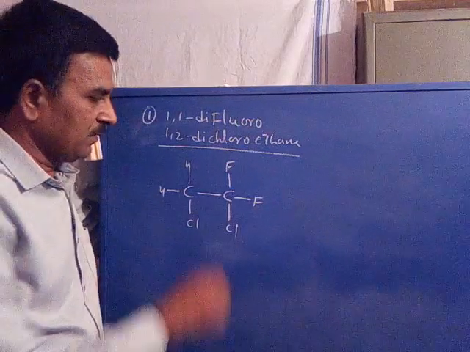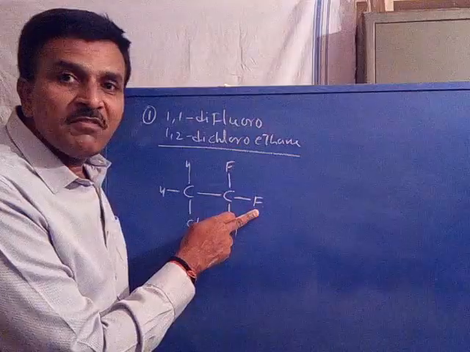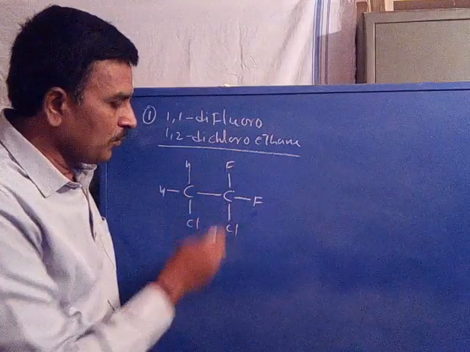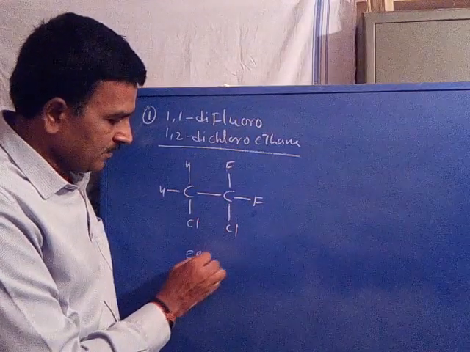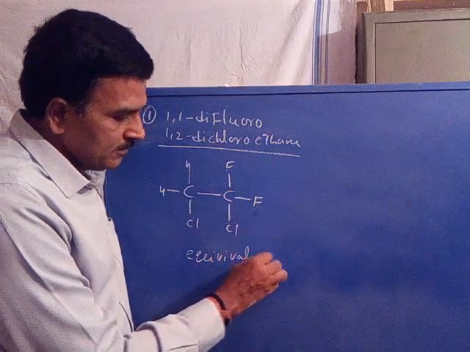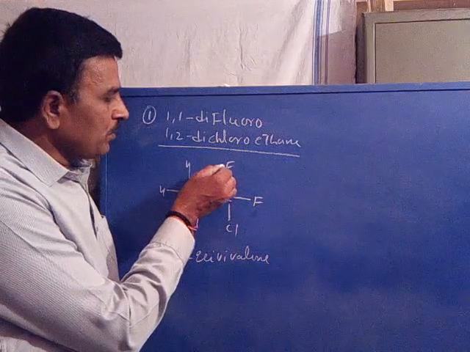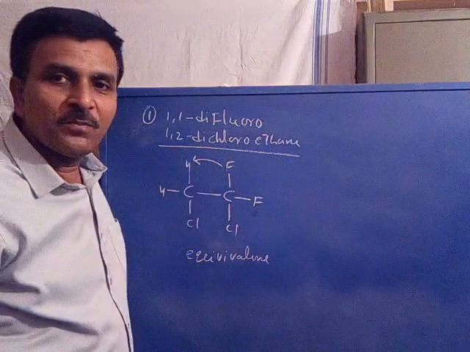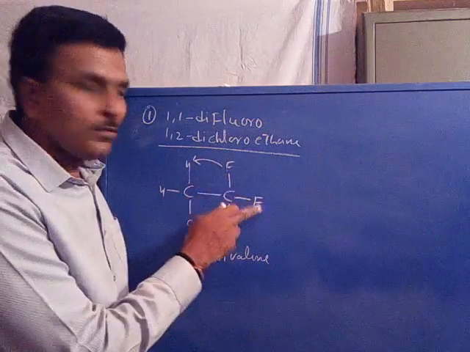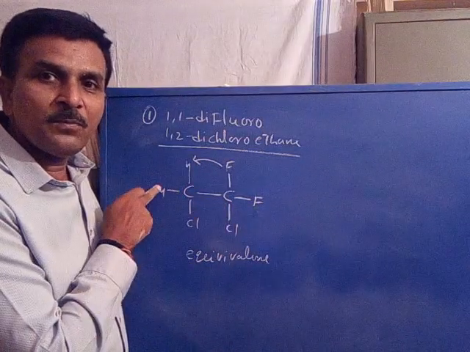Now here, these two fluorines are equivalent. The two fluorines are equivalent, coupled to hydrogen nuclear spin, as hydrogen is spin active.